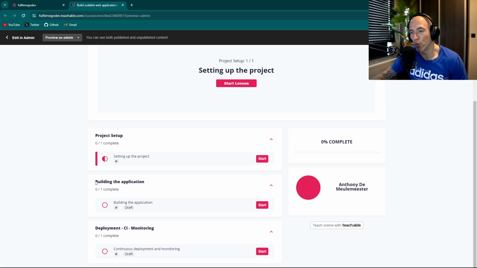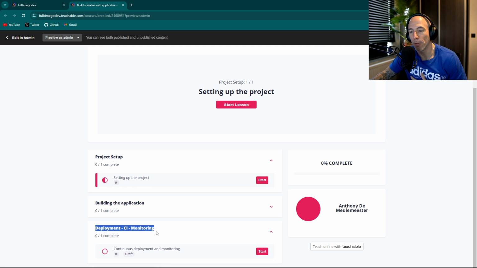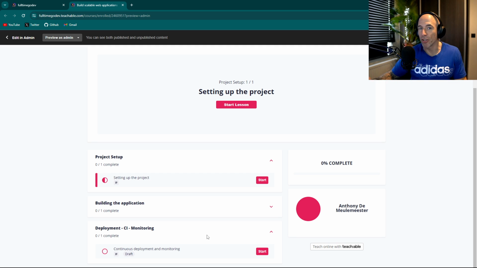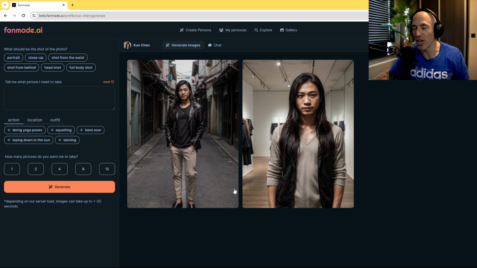We're also going to build the application, a bunch of hours of building the application stuff, and then we are going to basically do deployment, CI, and monitoring. That's how we deploy that stuff and monitor that. And also some Cloudflare shenanigans. Why is it very important? Because the only thing I need to do is push to master, and it's going to deploy on master, and the beta.fanmate, which is this thing, is staging. So each time I just push to staging, it's going to automatically be deployed here, thanks to my boy Ashton Reeve, who helped me with that.